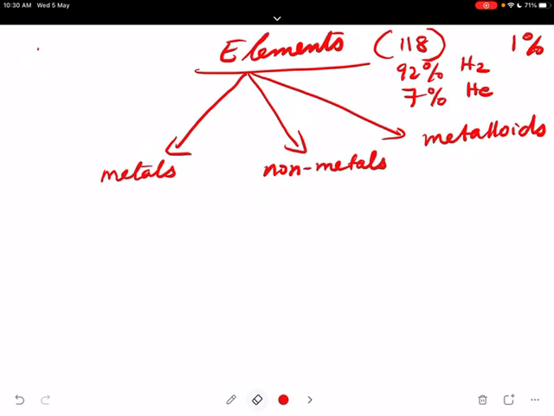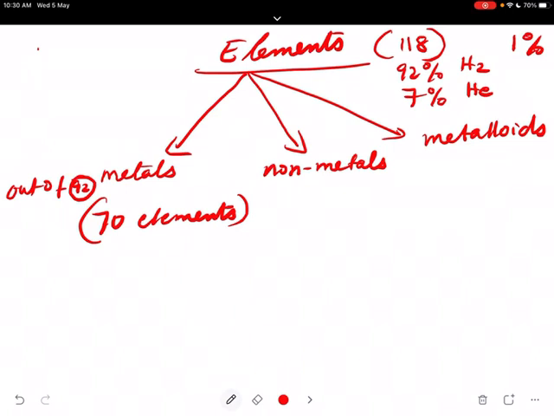First one is metal. Among these 92 elements that we see in nature, which we call naturally occurring, nearly 70 elements are metals. 70 elements are metals out of these 92.